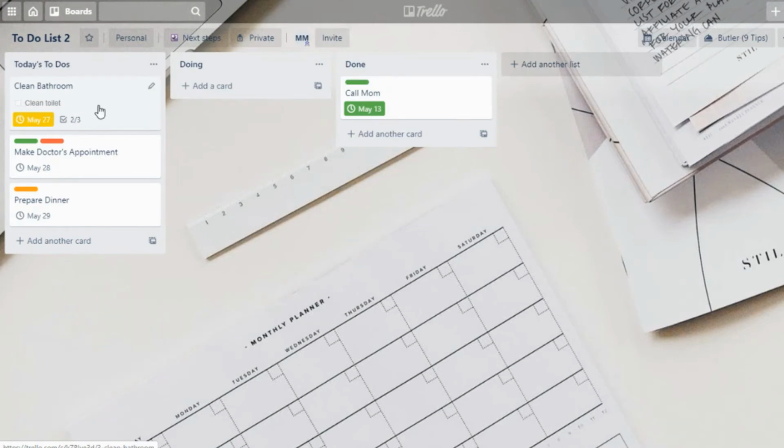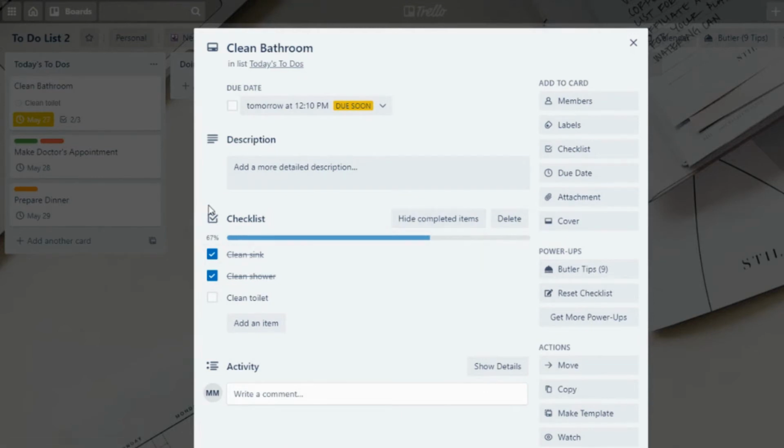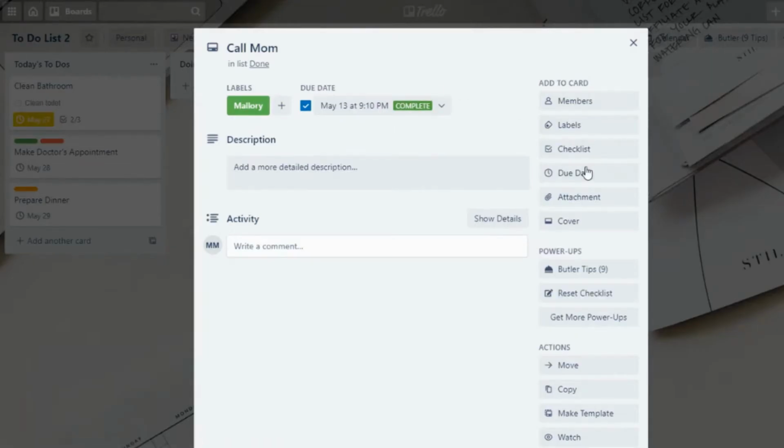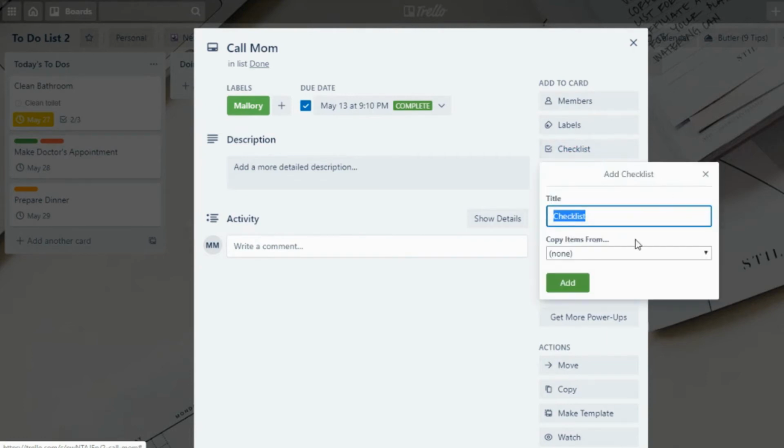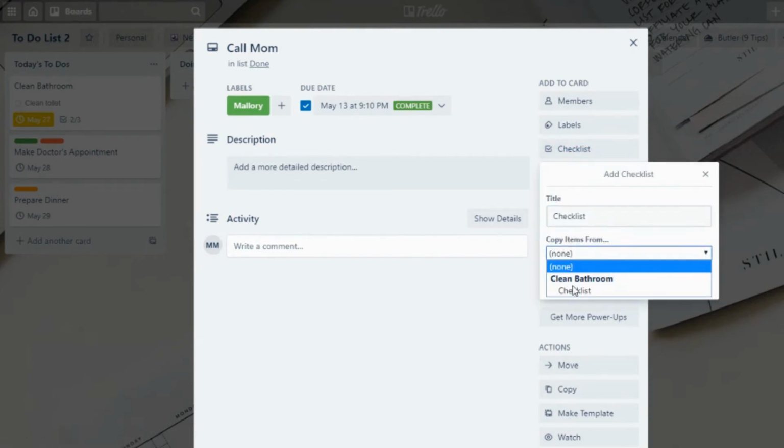But if I went into the card, I like that you have a specific checklist header and that you're also able to copy that same checklist. So if I have another card, let me go to another card, and I want that same checklist on this card, I can click on this checklist and click on copy items from the clean bathroom checklist and add that.